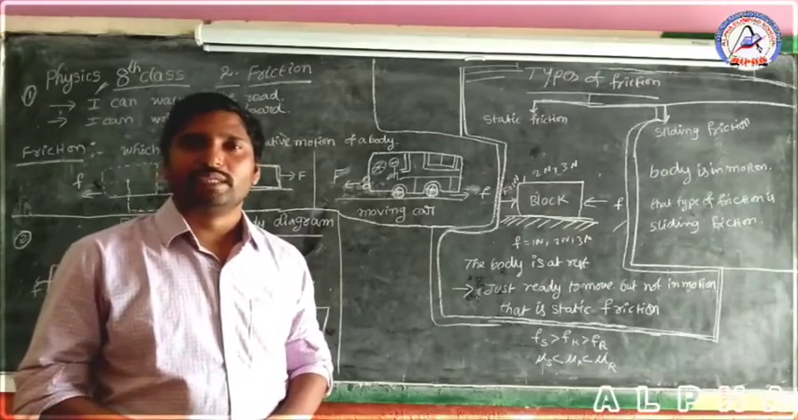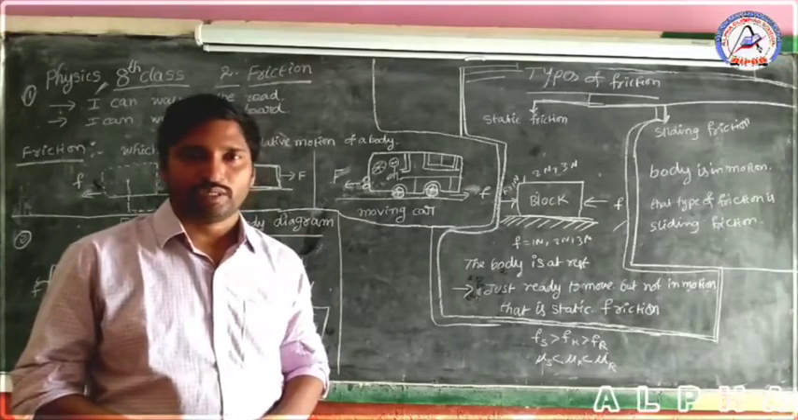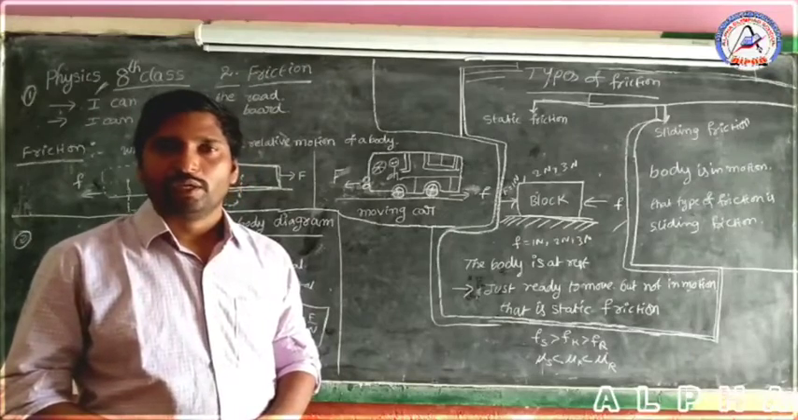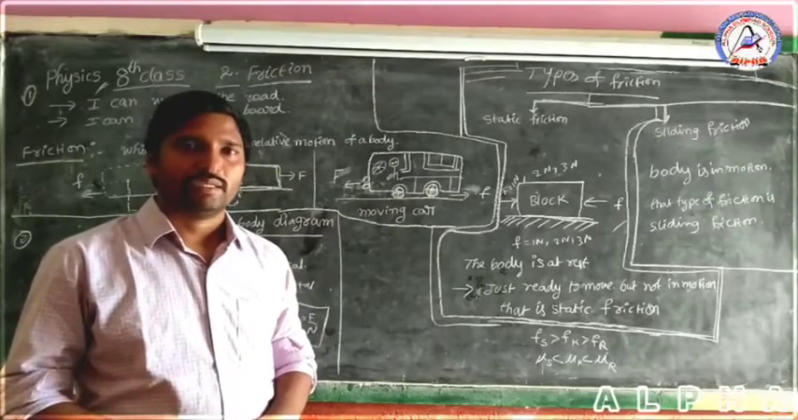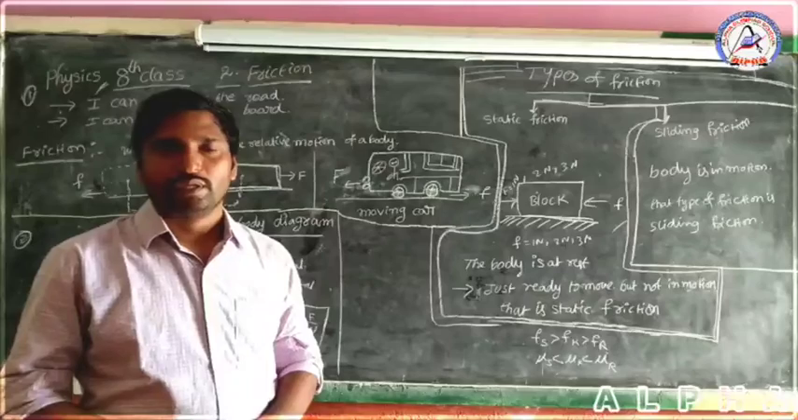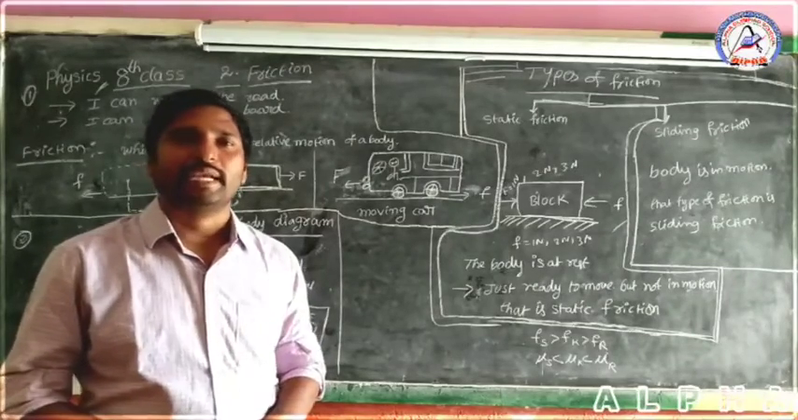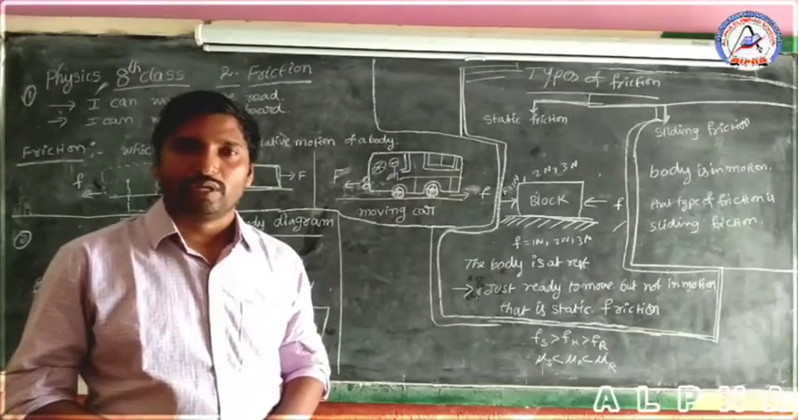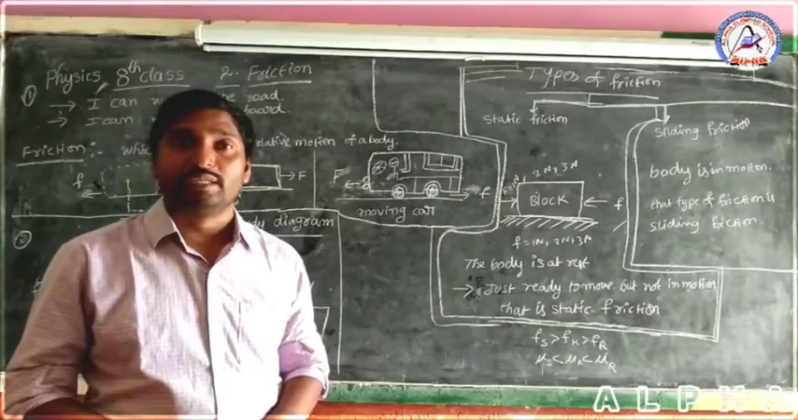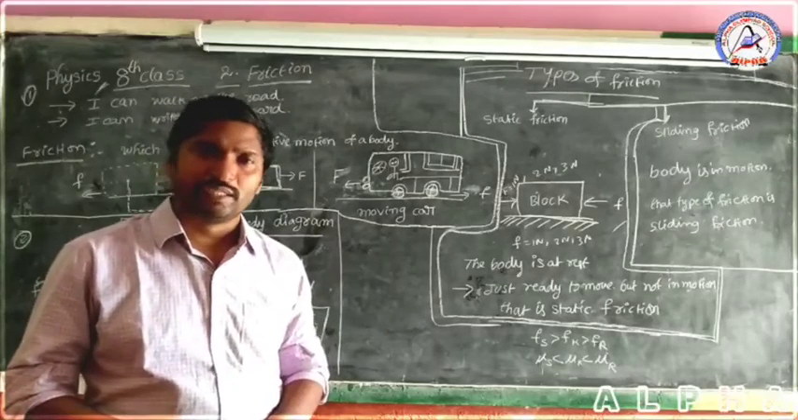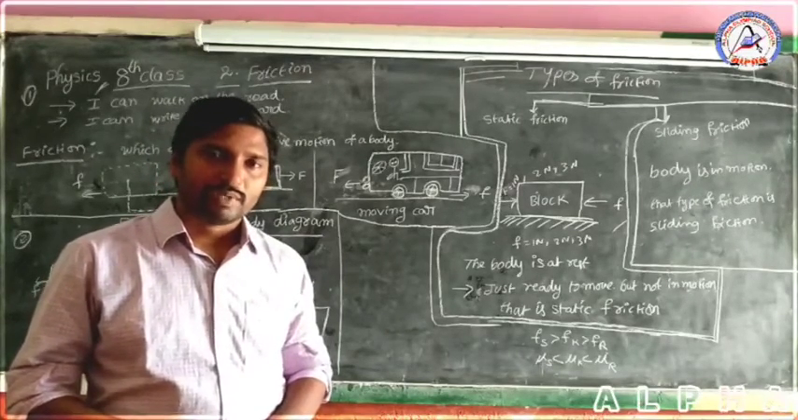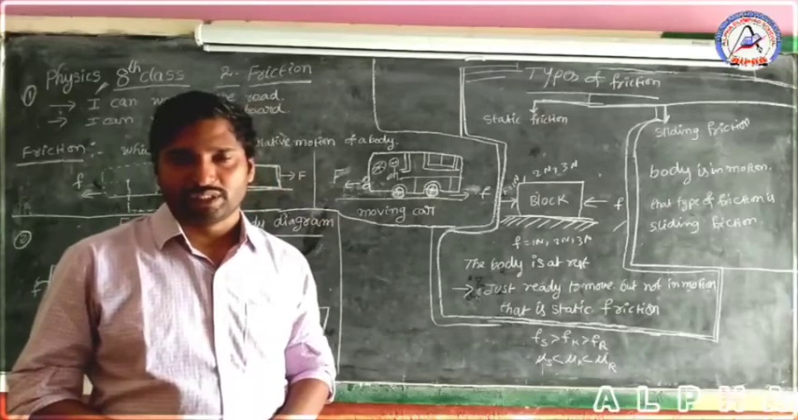Children, what is the SI unit of force? Newton. Another unit is kilogram meter second inverse square. That is the SI unit. In the CGS system, it is gram centimeter second inverse square.